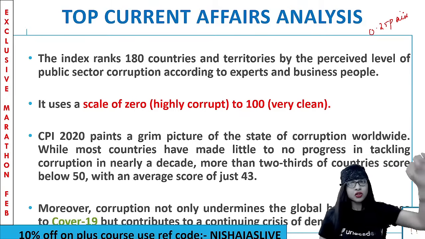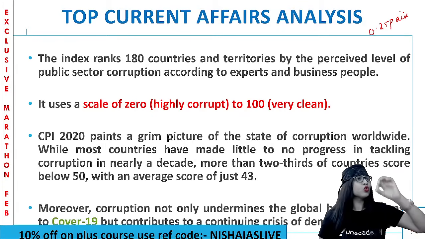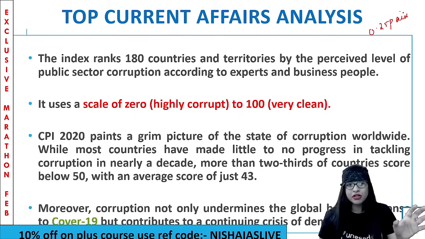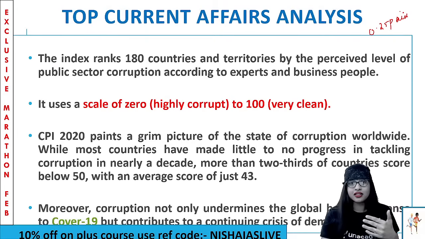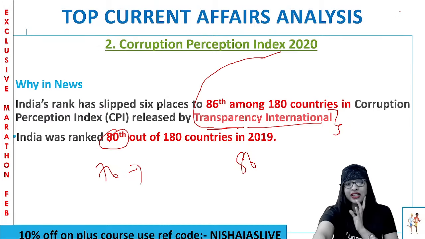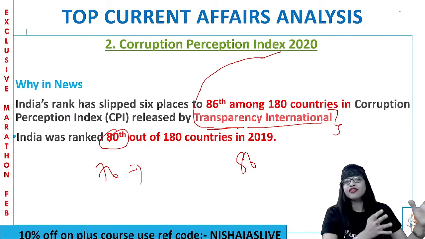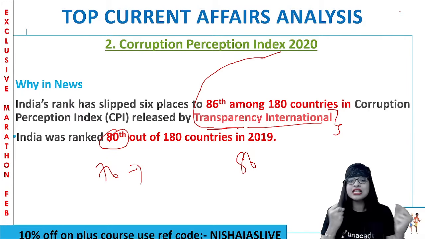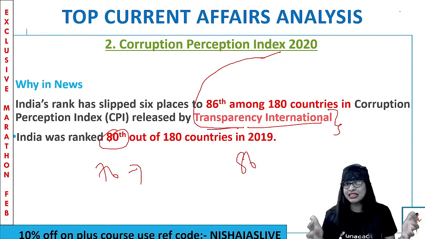So from there to the top level, for you to get a property registered, or to do any other things, you need to bribe. A lot of corruption happens there, right? Because there are far more under-the-table or black transactions in India, our rank has become 86th among 180 countries. But at least we should be happy that we are not 100 plus. We are inside 100 only, guys. But still a lot more has to be done. We have to be inside 50 to say that we are able to control this corruption, which is like a virus spread across the public and private sector, especially the public sector, to a greater extent. Clear?